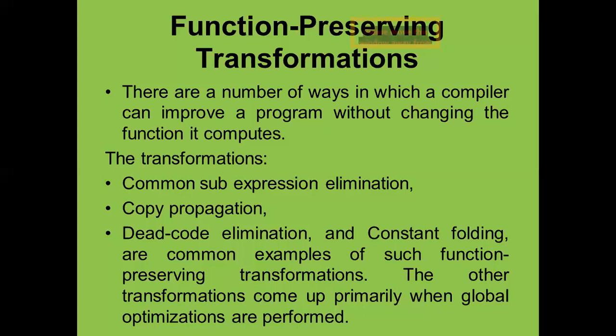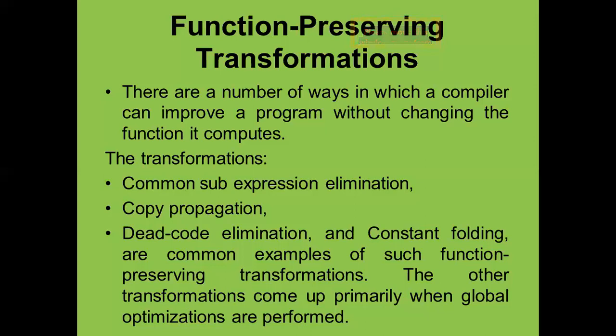But how will the compiler improve the program? The compiler will remove the common subexpressions. If there is copy propagation, it also eliminates that. If the programmer uses dead code, the compiler also eliminates that dead code.